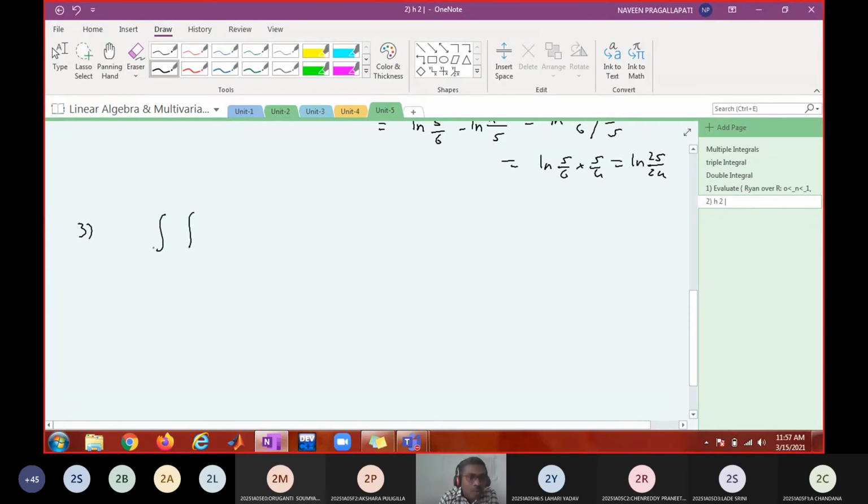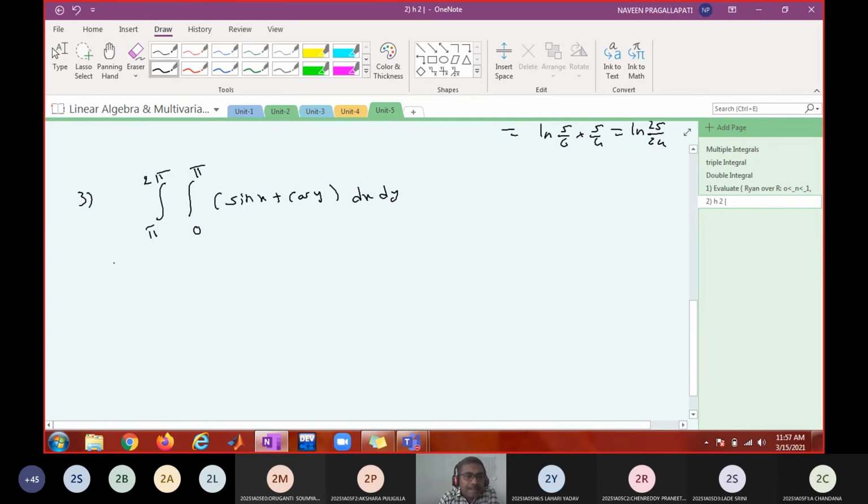So tell me the integral from pi to 2 pi, 0 to pi, of sin x plus cos y, dx dy. Can you tell me the integral of this? Pi to 2 pi. What is the integration of sin x with respect to x? Minus cos x.